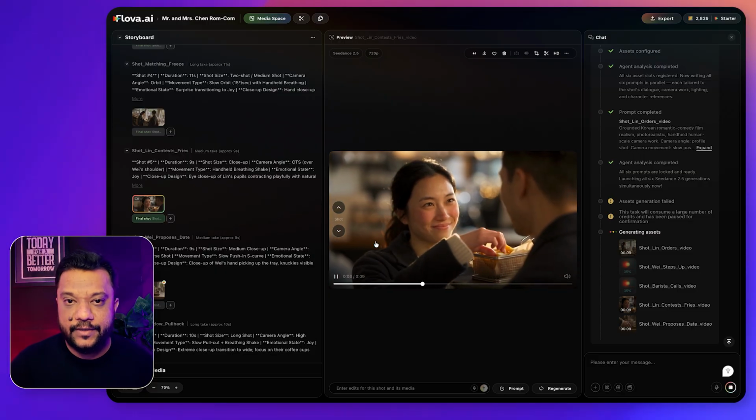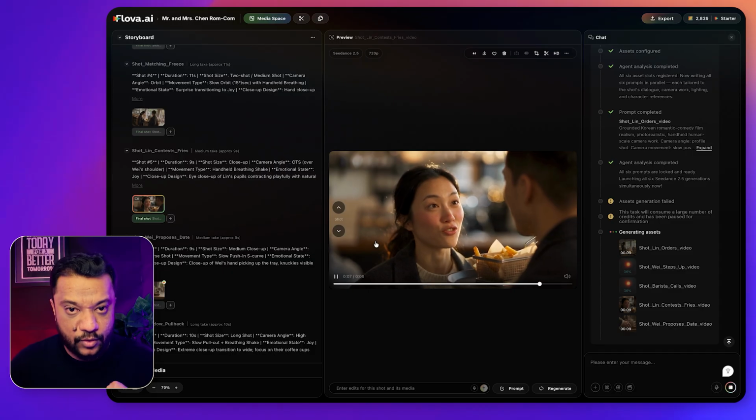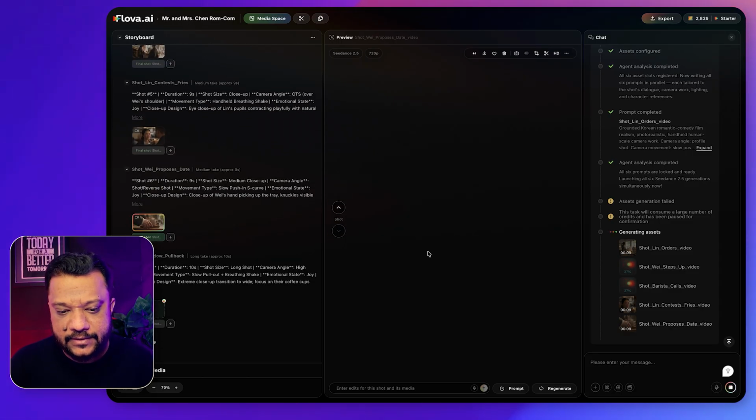All right, so the shot division and overall camera treatment is looking really nice. And as you can see, this overall output is looking very realistic. The expressions of the characters are commendable.